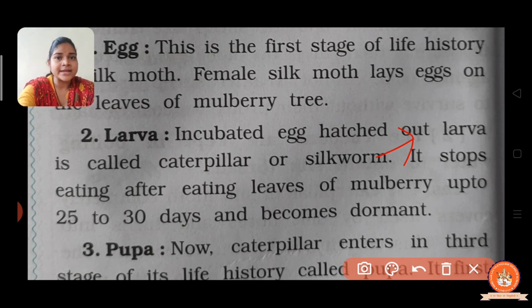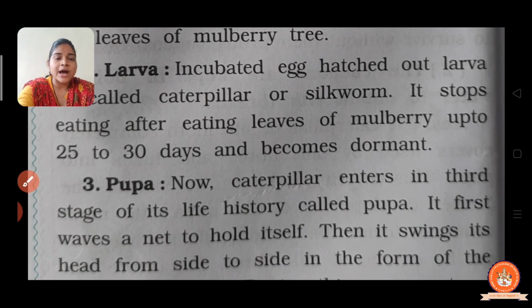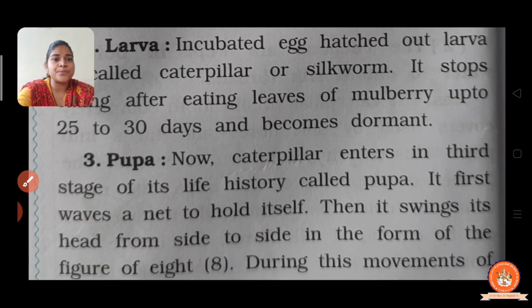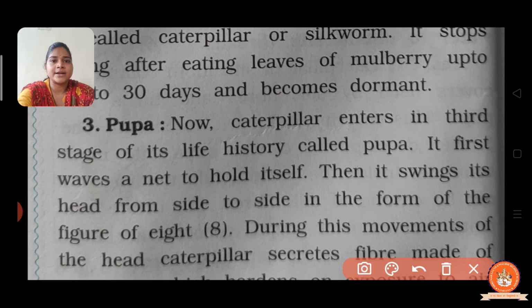After that it enters the pupa stage, right? Now the third stage is pupa. The caterpillar enters the third stage of its life history called pupa. It first weaves a net to hold itself. Here make a new point. It covers itself in the net, right?